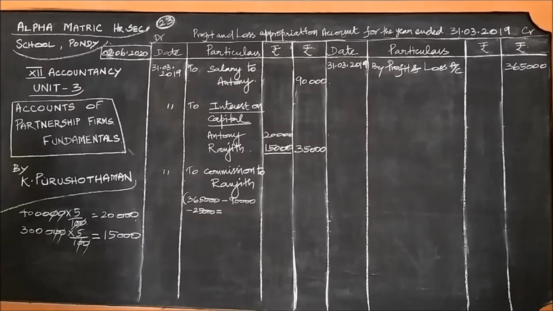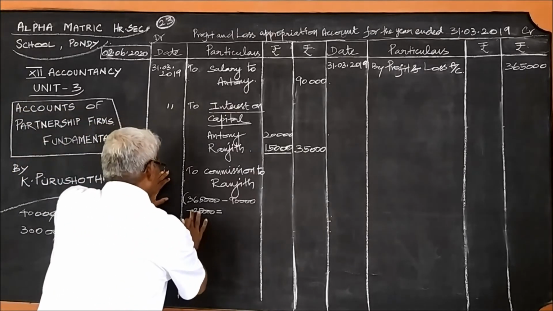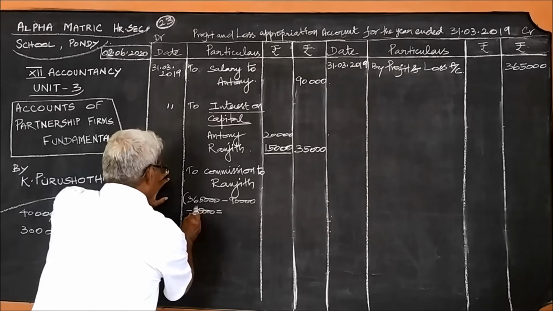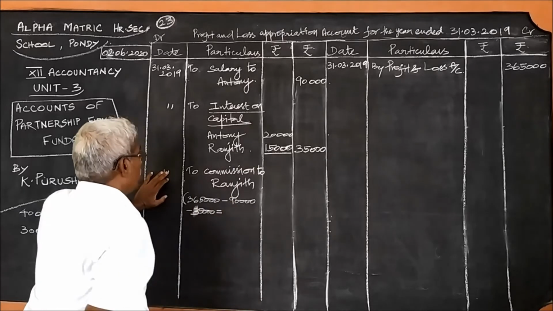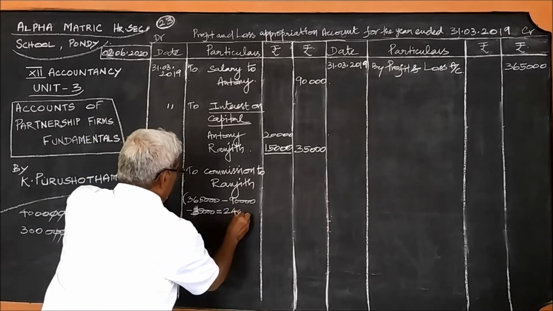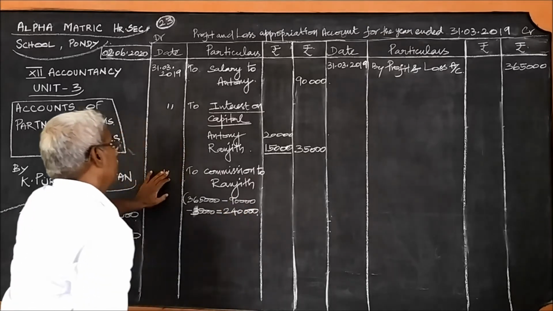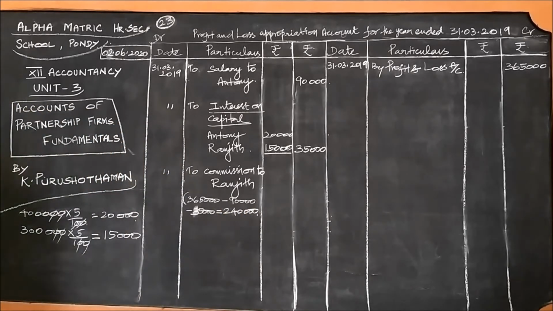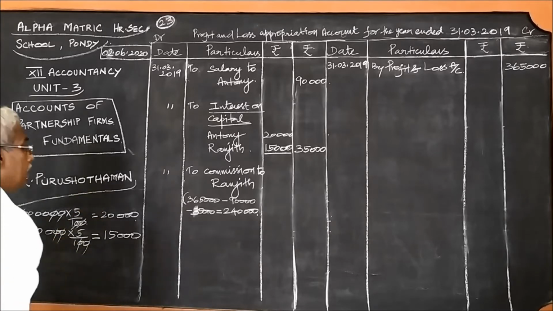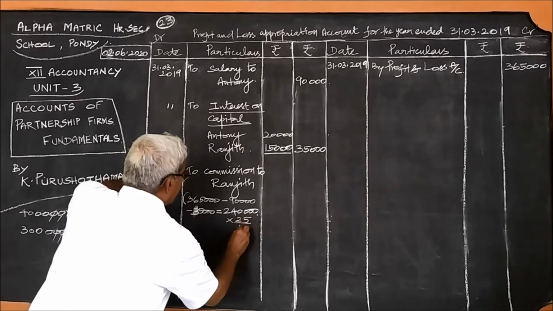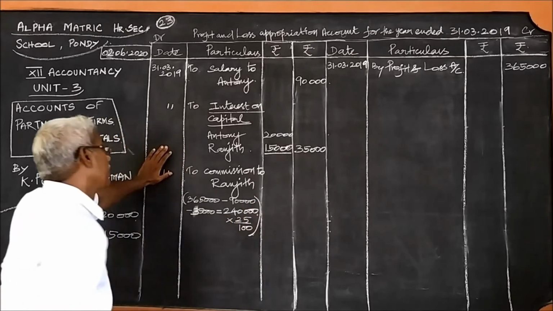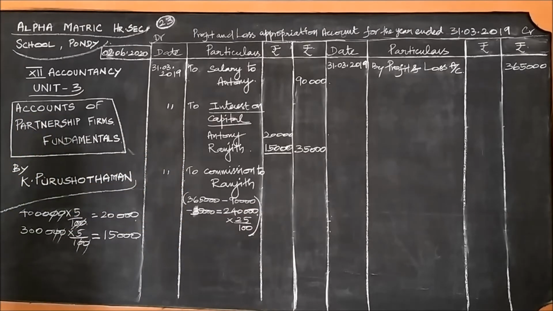90 plus 35. I have written 25 here, but this is 35. 90, 35. After minusing this, we will get an amount what? 2,40,000. In this 2,40,000 only, Ranjit is permitted to be given 25% commission. 25% commission from this 2,40,000 only, into 25 by 100. This is how we go.